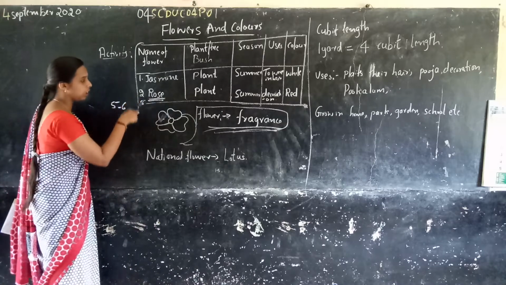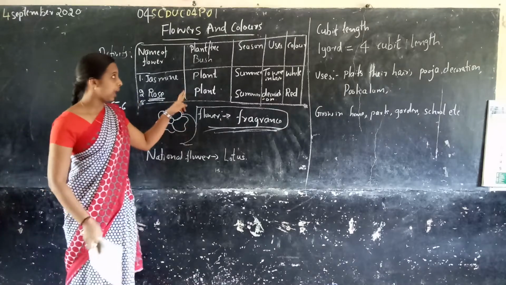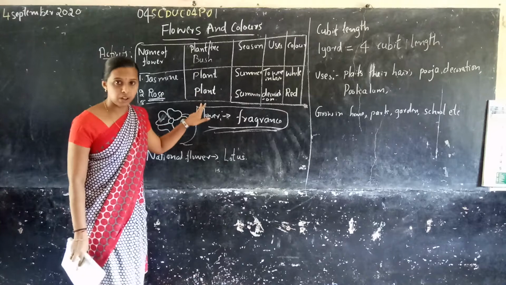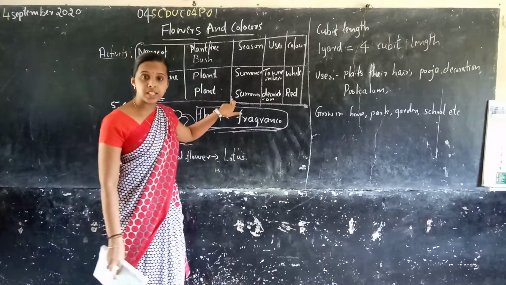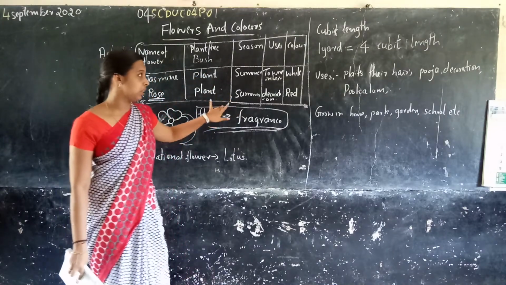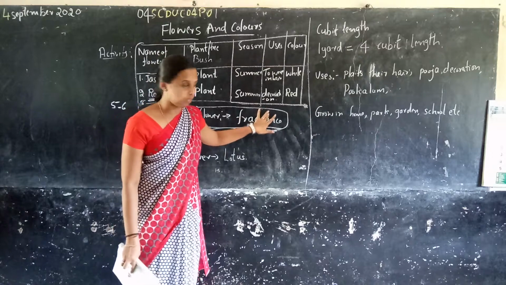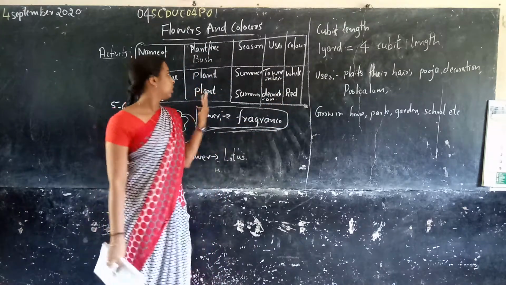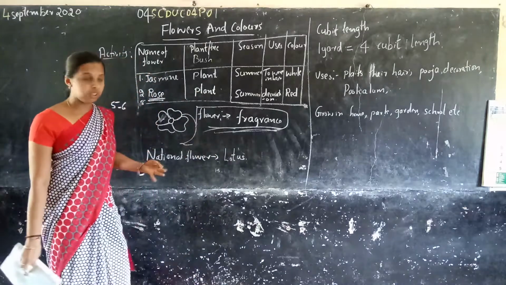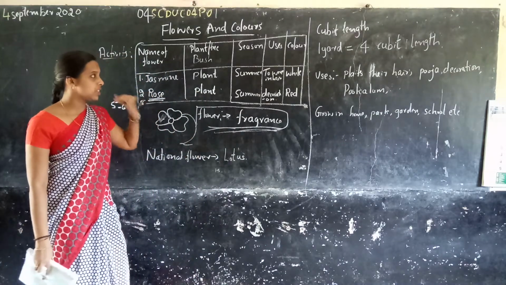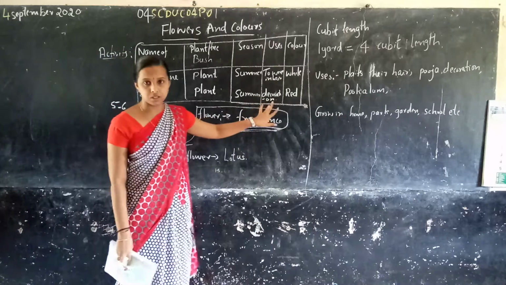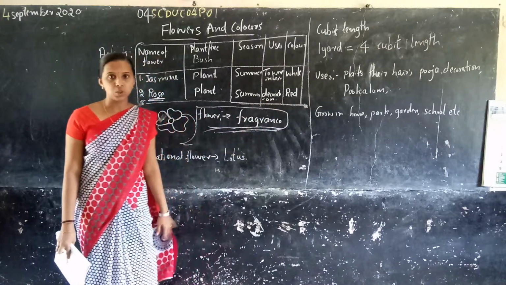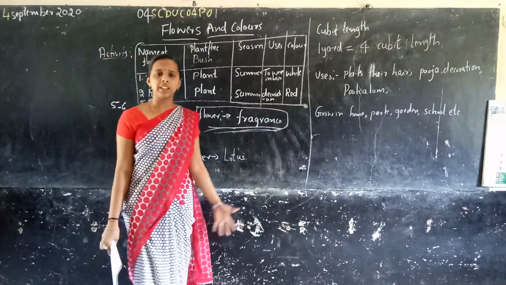In your notebook, write 5 to 6 flower names, whether each is a plant or tree, which season they are available, the uses of that flower, and the color. You know that in our surroundings there are several flowers.